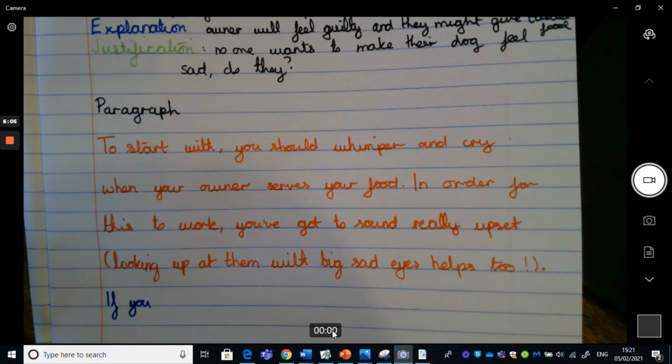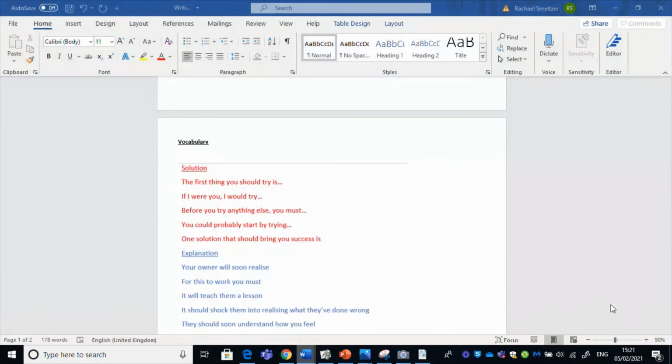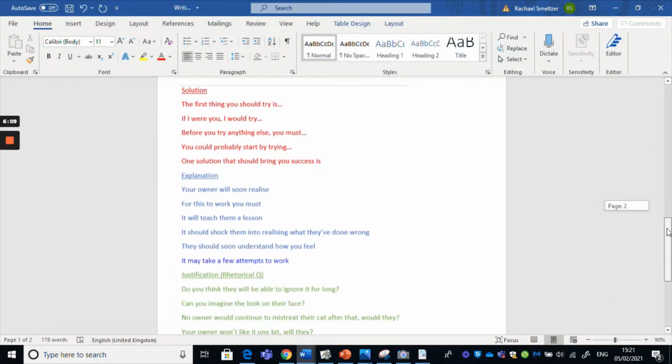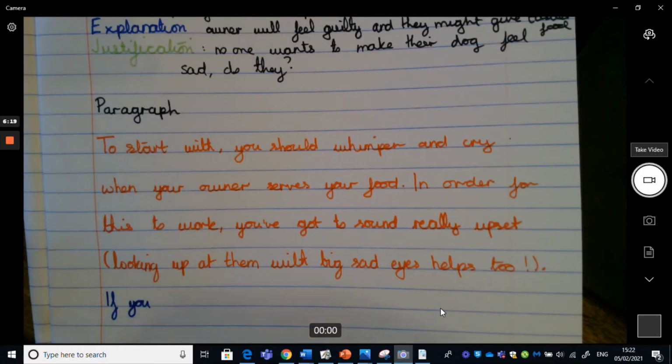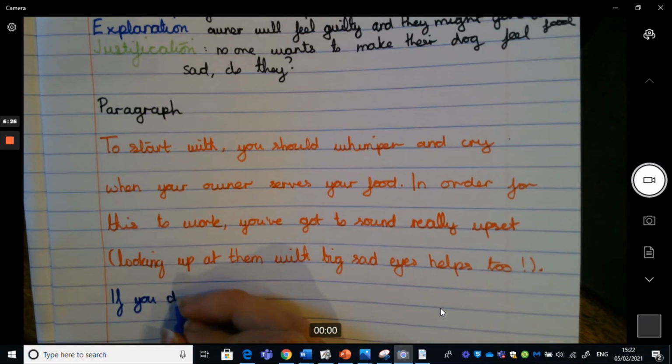Again, let's take a look at our openers from last time. So we've got your owner will soon realise. You don't even have to use an opener here. It should shock them into realising what they've done wrong. They should soon understand how you feel. May take a few attempts to work. So anything like that would work really well. So I'm going to go with another opener because I'm going for a lot of complex sentences today. If you do this well, do it effectively.